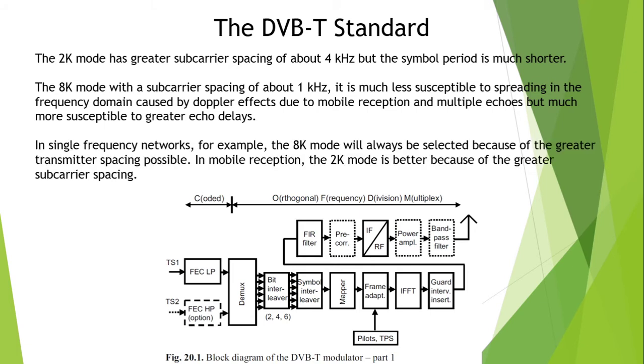In single frequency networks, we will study about it, the 8K mode will always be selected because of the greater transmission spacing possible. In mobile reception, the 2K mode is better because of the greater subcarrier spacing.